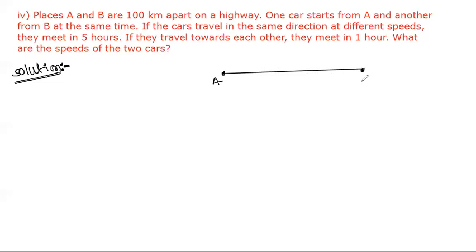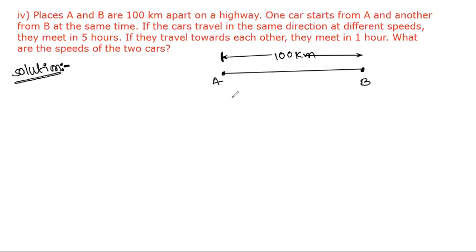They are 100 km away from each other. So this is the distance between point A and B, 100 km. One car starts from A and another car starts from B.